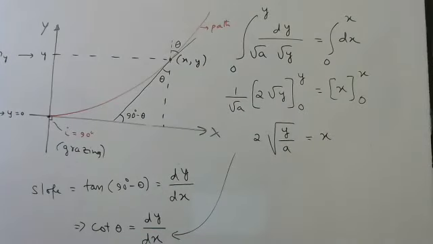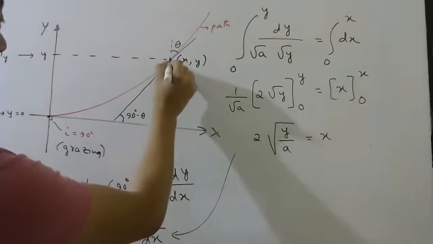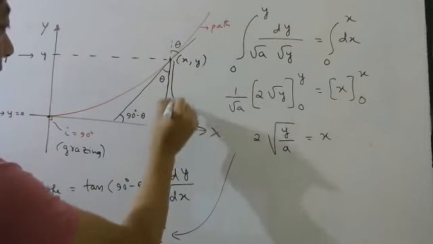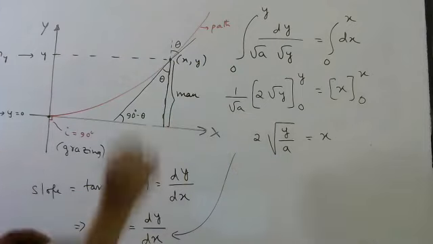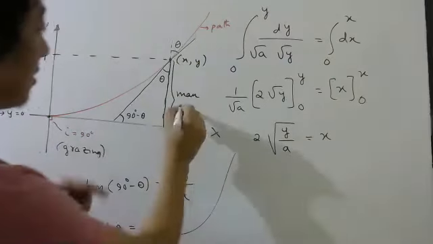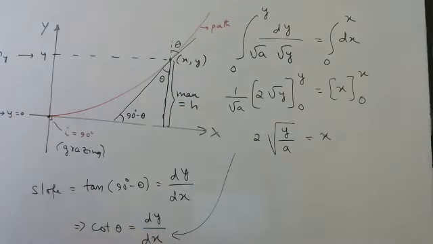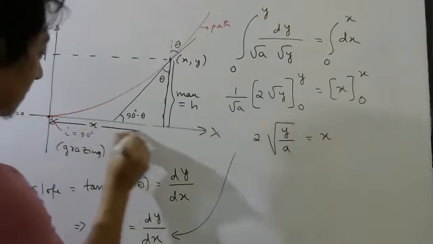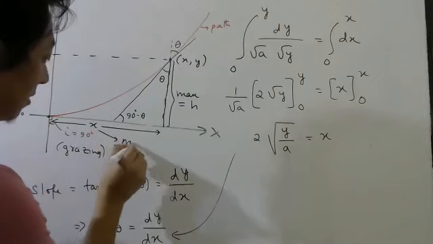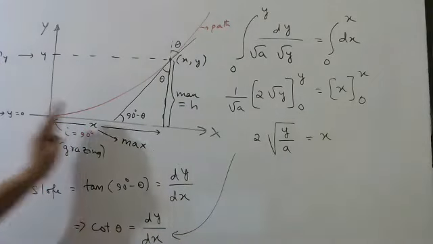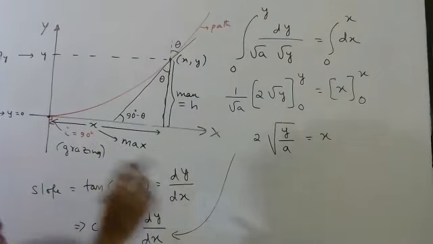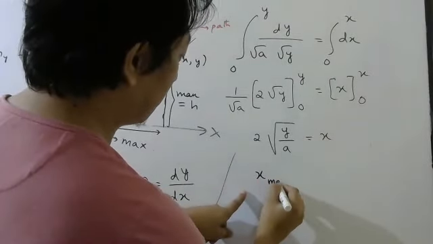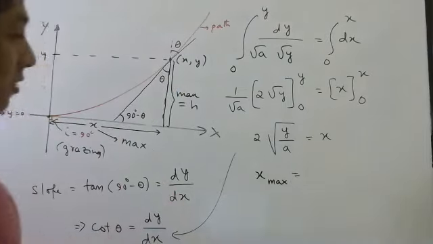So we need to find this maximum distance. Now let us say the person is standing here. Let's make it the person now. So this is the man. Now if this is the man, then this y becomes his height, or not? Yes, his height, and this x becomes the maximum distance beyond which he can't see. So basically I have to find the maximum value for the person to see the road.